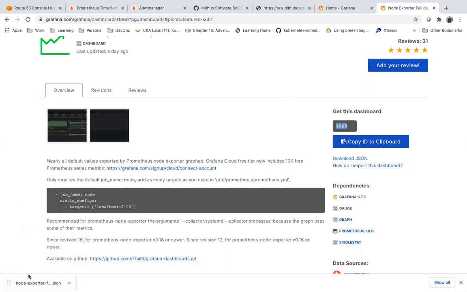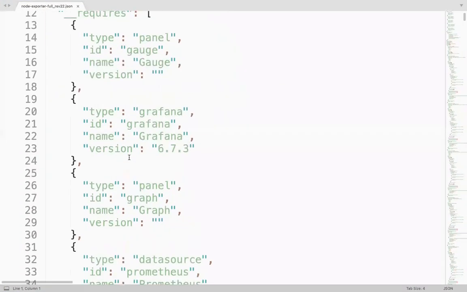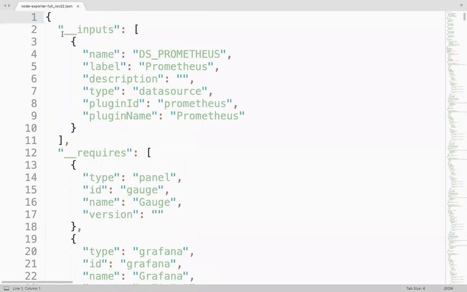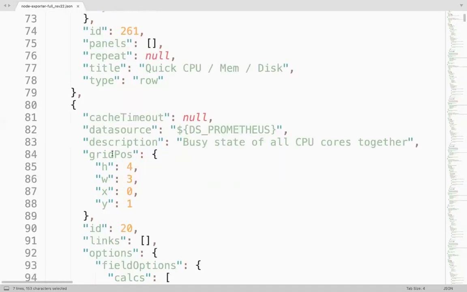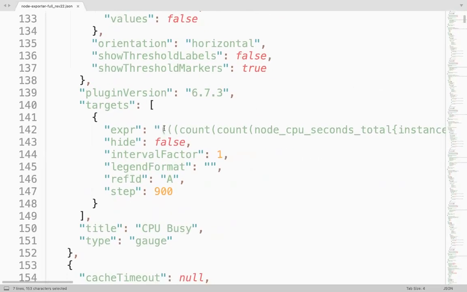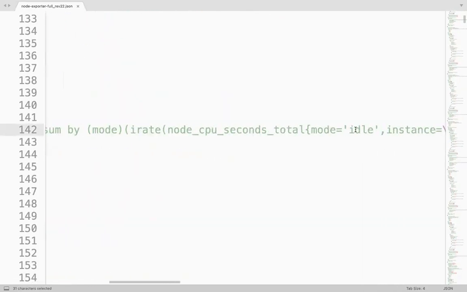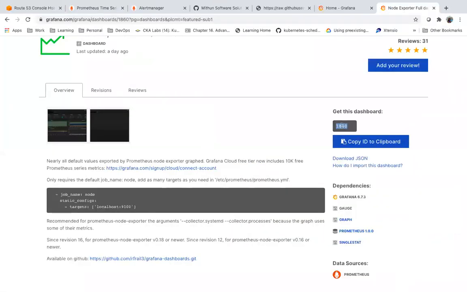Let me show that in the JSON format. It is all the queries, right? It will have some kind of panel, which panel, and queries, what needs to be displayed there. It is in the JSON format. If you see the expression, these are Prometheus metrics. So we can use this ID